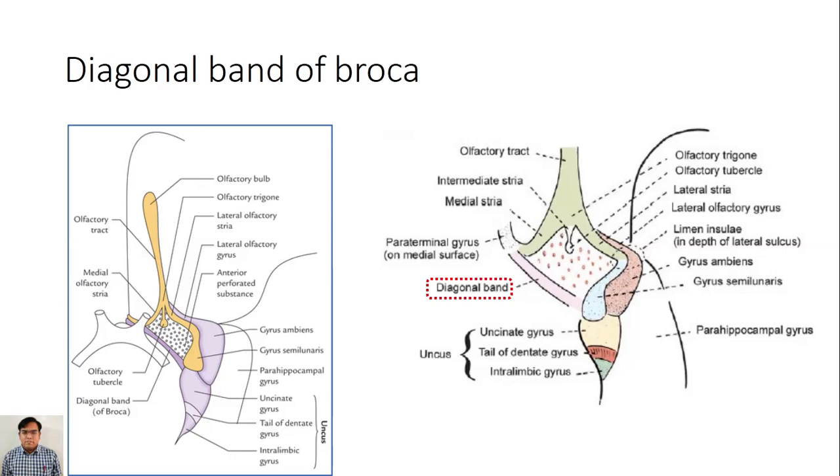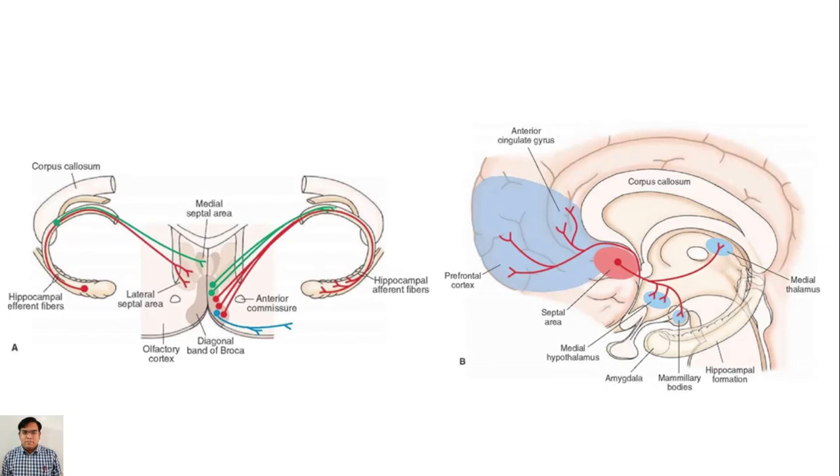This one is the diagonal band of Broca. This will be taught to you in the olfactory pathway. Again, this one is the diagonal band of Broca.